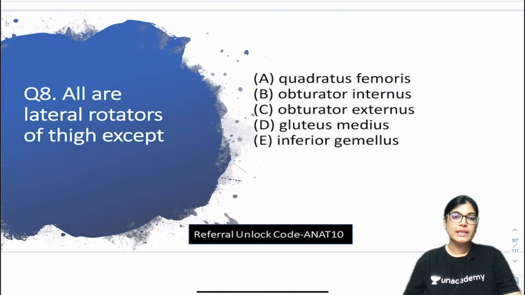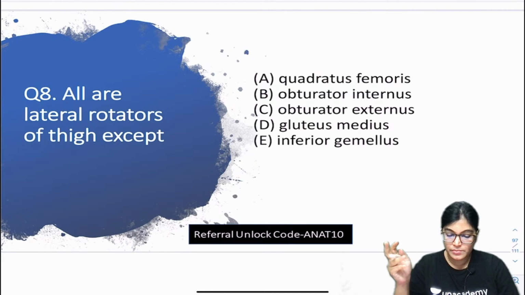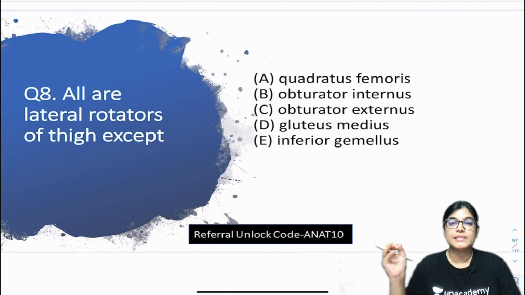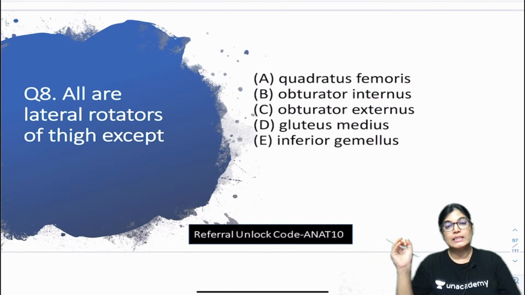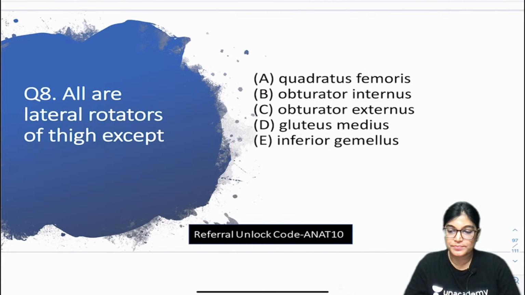All are lateral rotators of the thigh except: A. Quadratus femoris, B. Obturator internus, C. Obturator externus, D. Gluteus medius, and E. Inferior gemellus. So according to you, which is the correct answer? Question number 8. Direct MCQ, just the action has been asked.